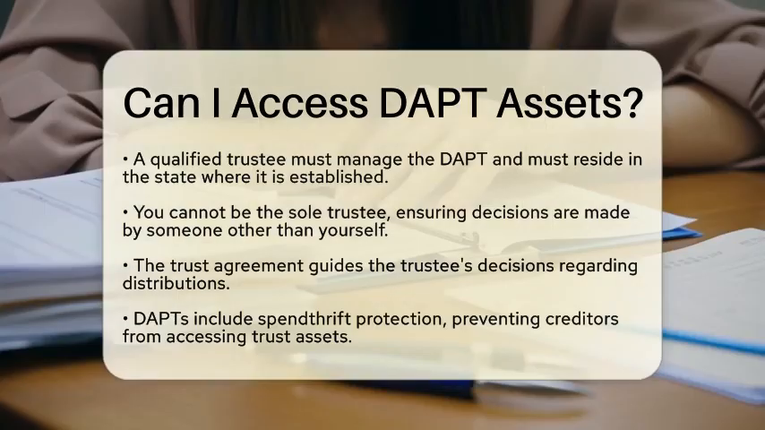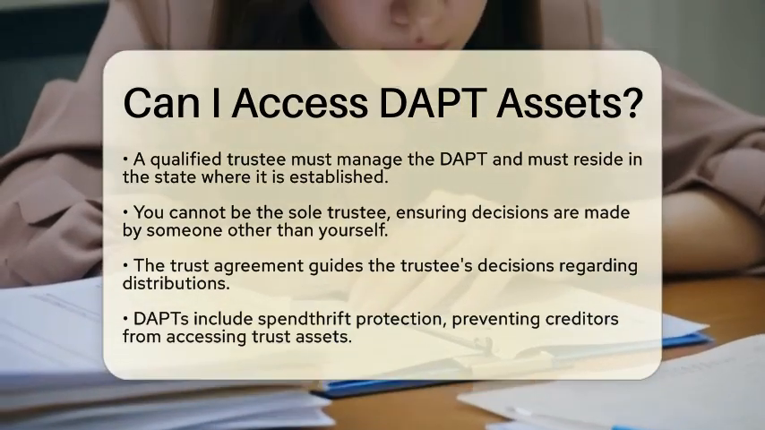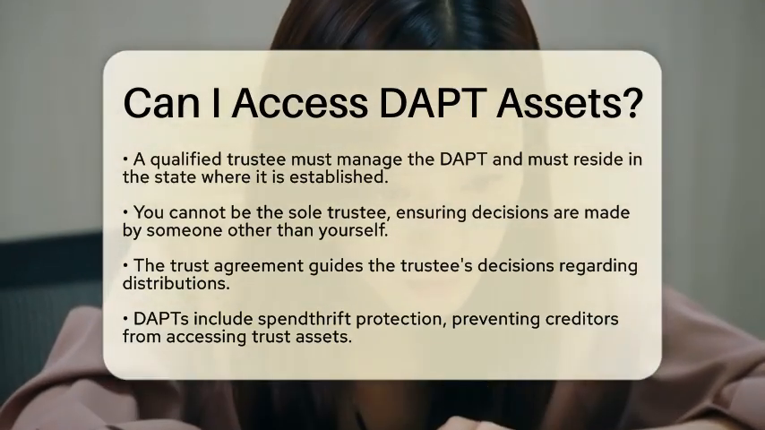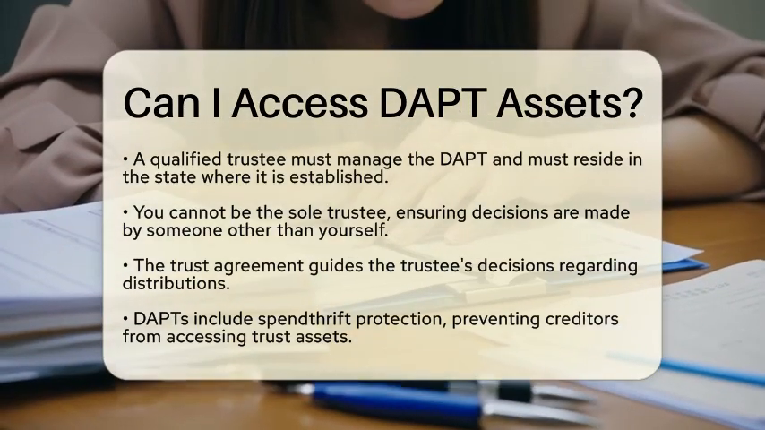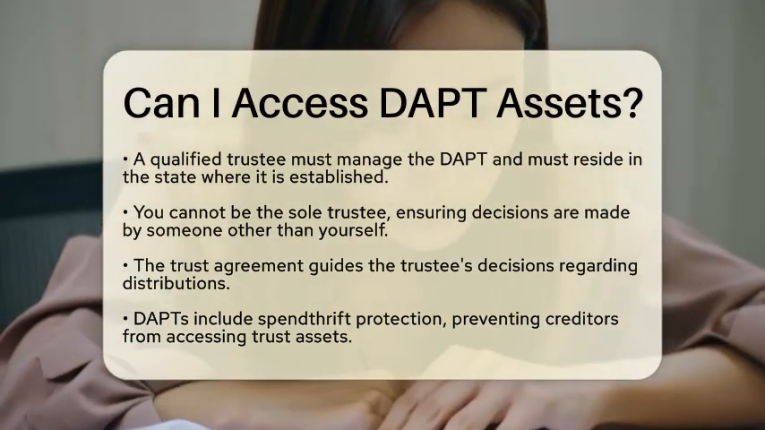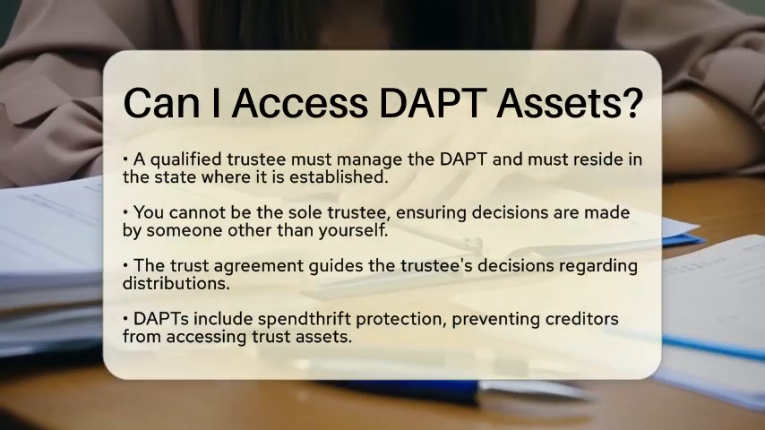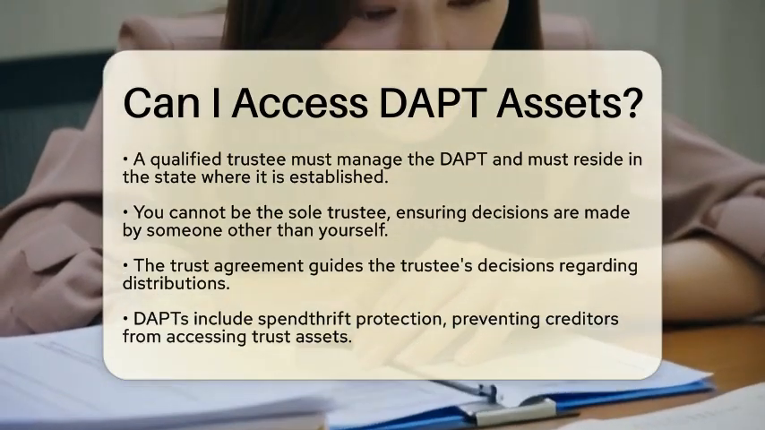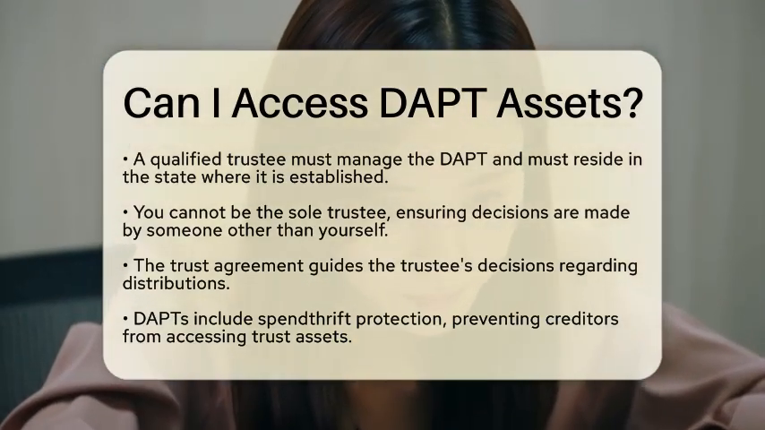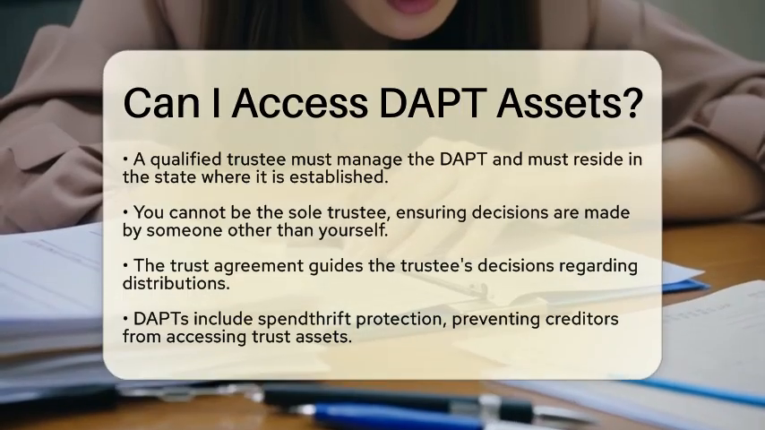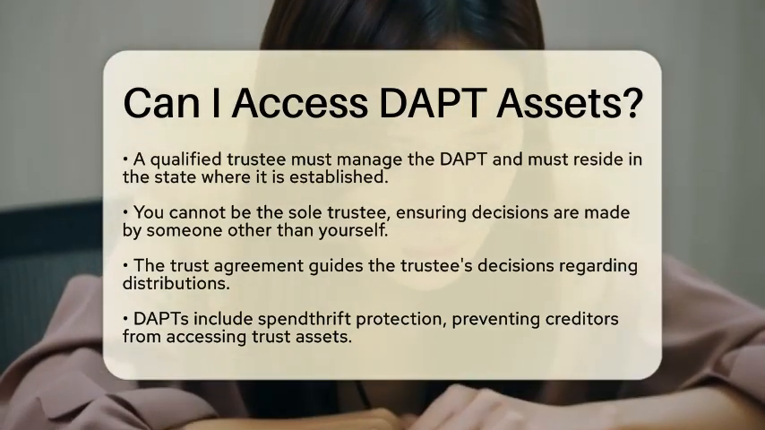Another important feature of DAPTs is the spendthrift protection. This clause prevents creditors from reaching the assets held in the trust, even if you are a beneficiary. It also stops you from transferring your interest in the trust to someone else, which adds another layer of protection.